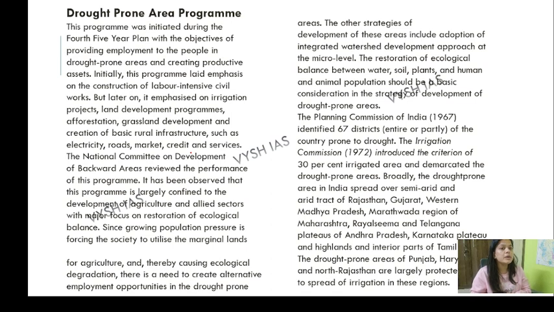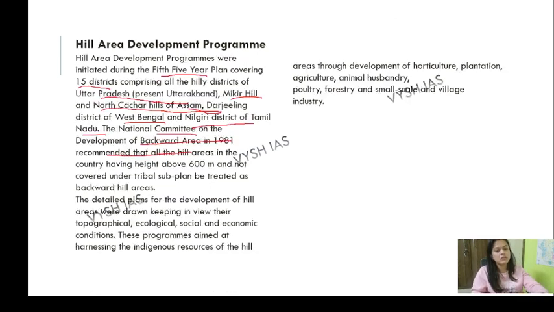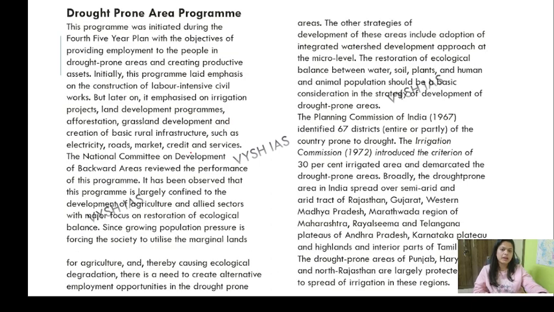Now when talking about the drought areas, we know that Odisha and all these coastal areas are drought prone. I just remembered that. Okay, hill area development was initiated during the 5th 5-year plan, and the drought prone area program was initiated during the 4th 5-year plan. You have to write this thing.